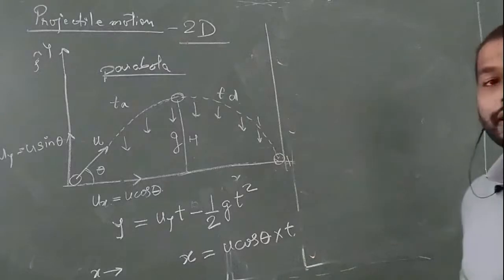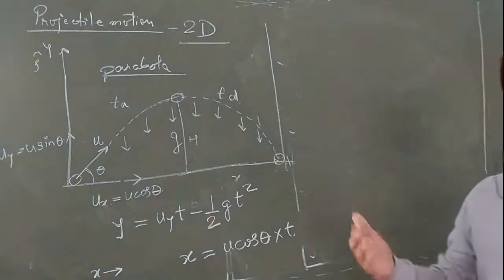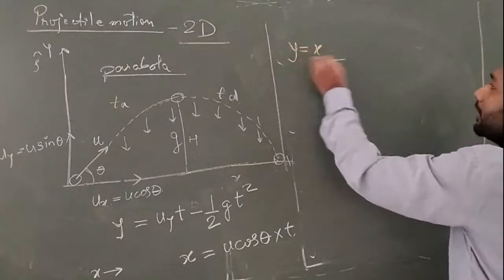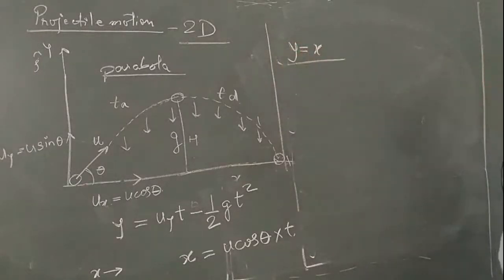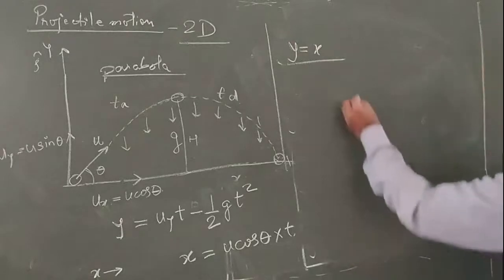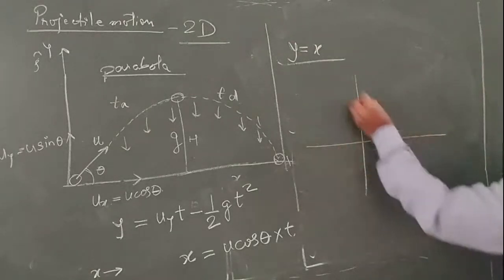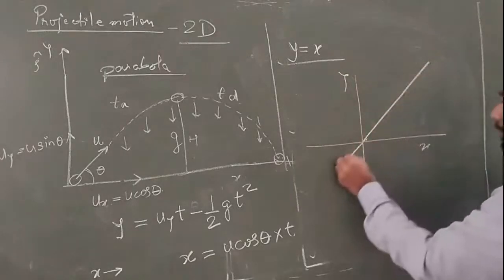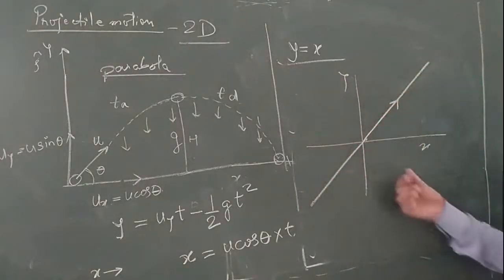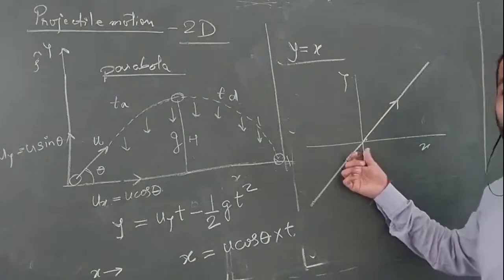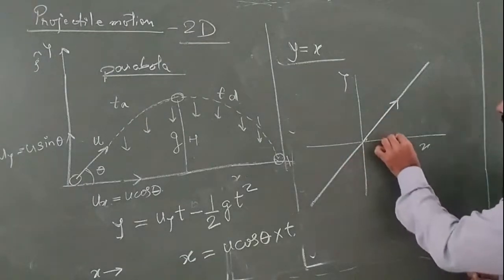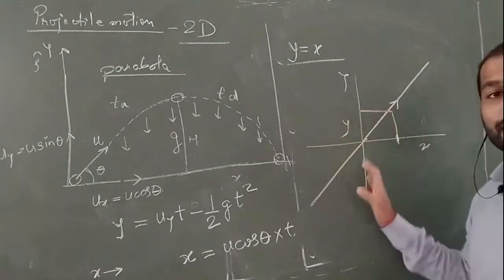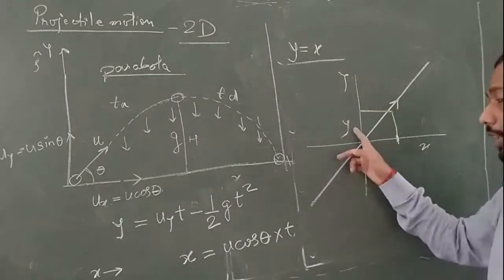Let's say for any other motion of a body, you get a relation of y is equal to x. If I want to denote it, then simply draw y and x, and this line will be drawn like this. Whatever x comes in the x-axis, similarly it comes in the y-axis, so you get a straight line for the trajectory.